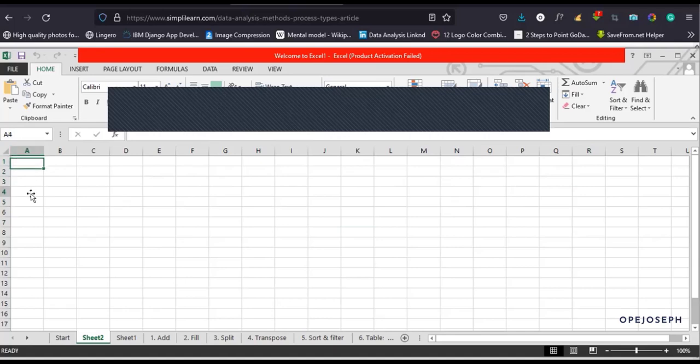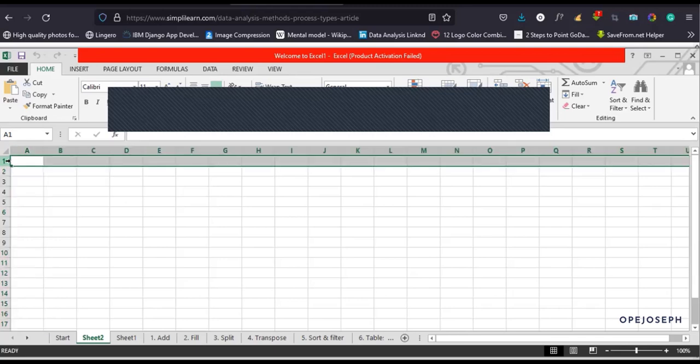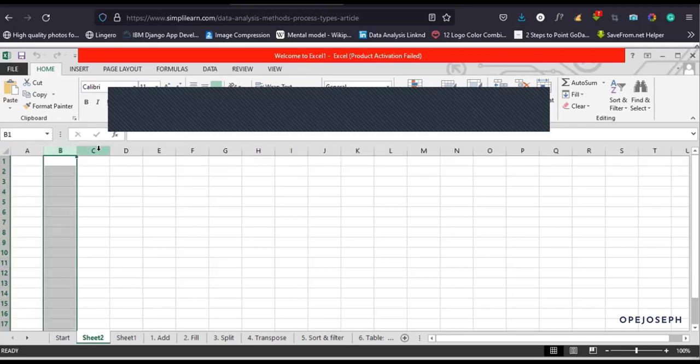And how did they come about the name? If you click up here, you see this arrow pointing down. If you click on the arrow, let me scroll down, scroll up again. This is a column, and here, with the arrow now pointing to the right, is a row. B is a column, C is a column.